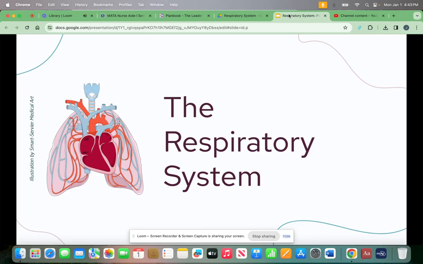The respiratory system. Respiration, which means breathe again, is the exchange of gases between the body and the environment. Respiration supplies the cells of the body with oxygen and rids them of carbon dioxide.